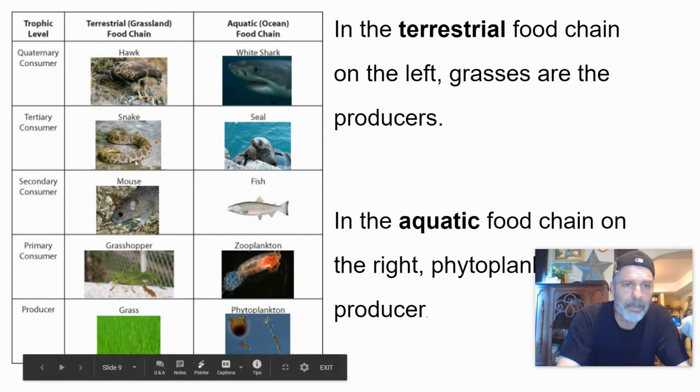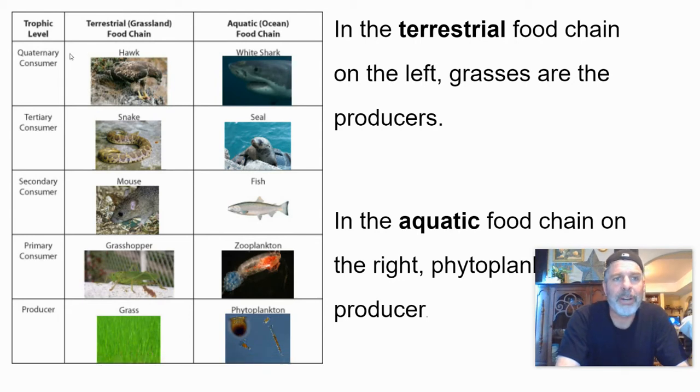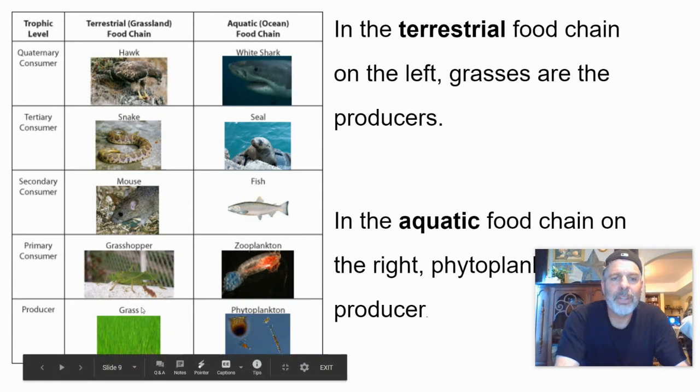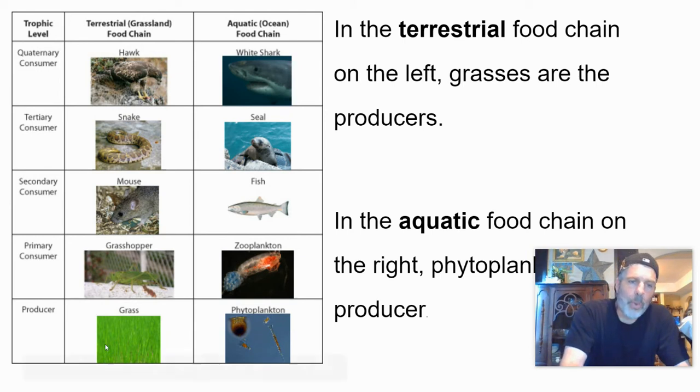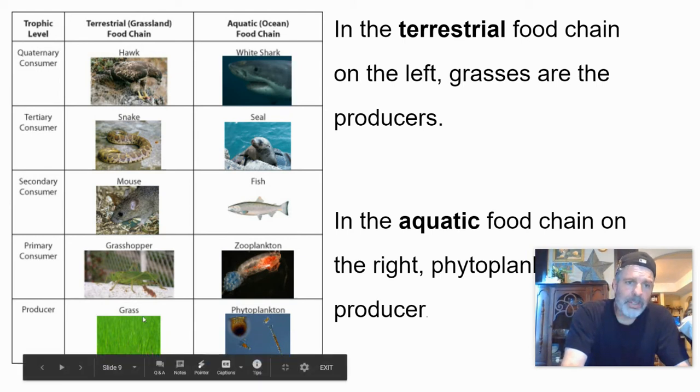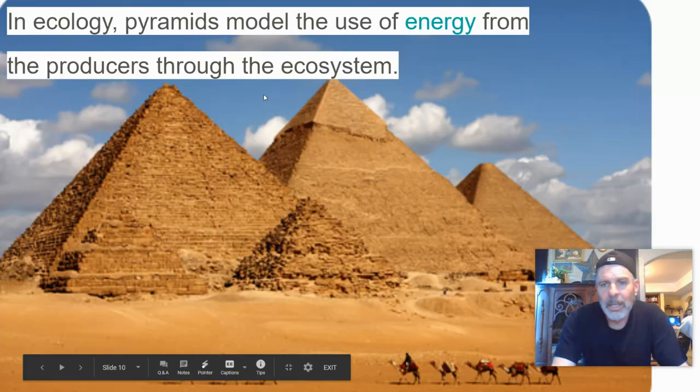You can think of the arrows kind of pointing up, getting all the way to the top consumer. I kind of like this slide because it shows the difference between the aquatic versus the terrestrial, right, where you start off with different things. Over here, you've got your phytoplankton, the zooplankton, the fish, the seal, and eventually a white shark.